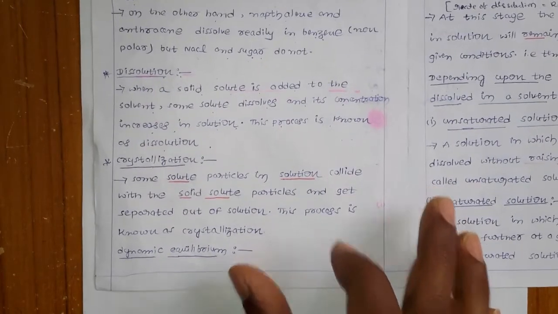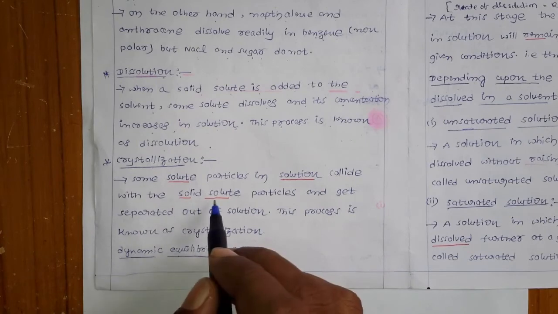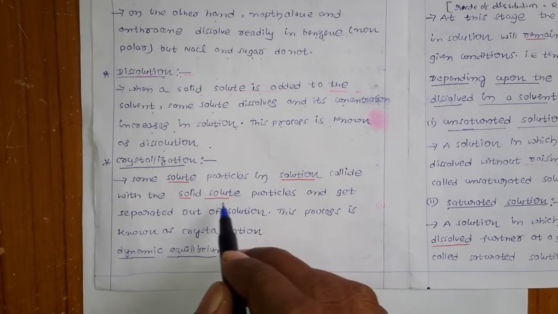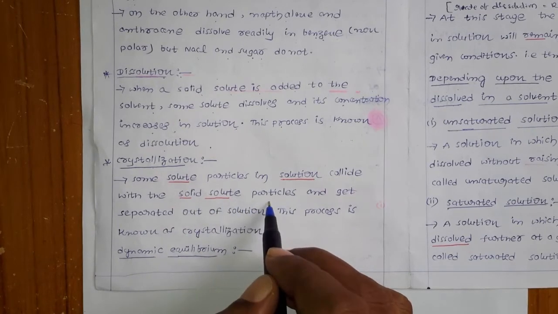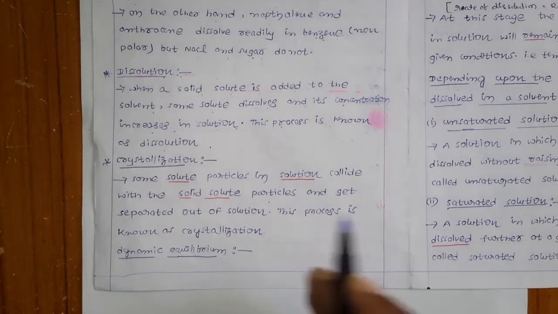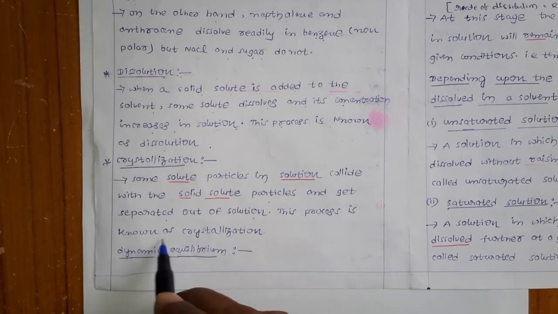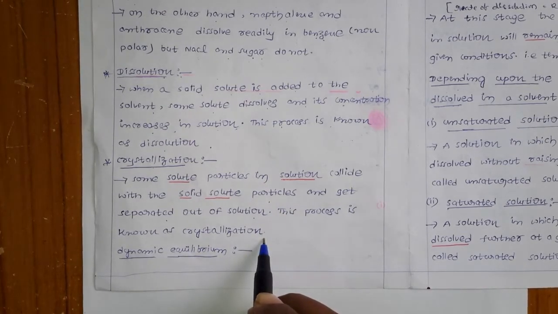So let us see the definition. What is crystallization? Some solute particles in a solution collide with the solid solute particles and get separated out of the solution. This process is called crystallization.